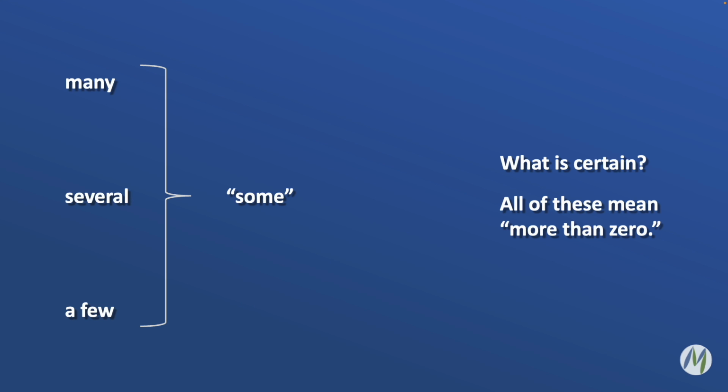And this is why a lot of people will say that on the LSAT, you can treat many, several, or a few as if they mean the same thing as some. This is what that's based on. It's based on what we can be certain of when each of these words is used, what must be true. Most of the time, this works just fine on the LSAT. You can interpret all these words to just mean some, and you will get the correct answer. This is the idea that I've been going with for a long time when teaching people about these words.